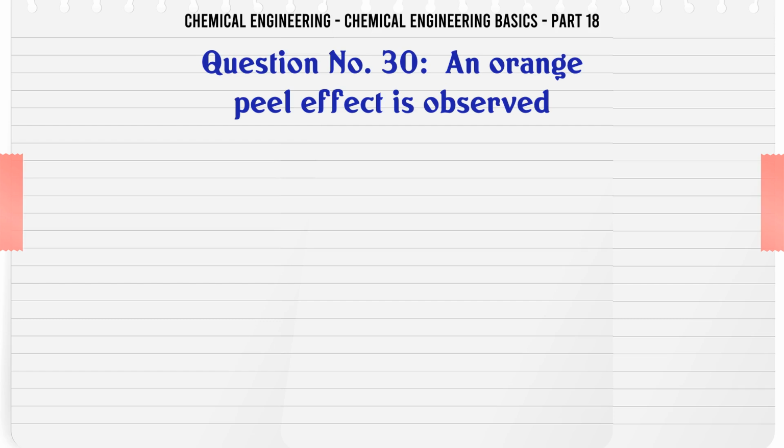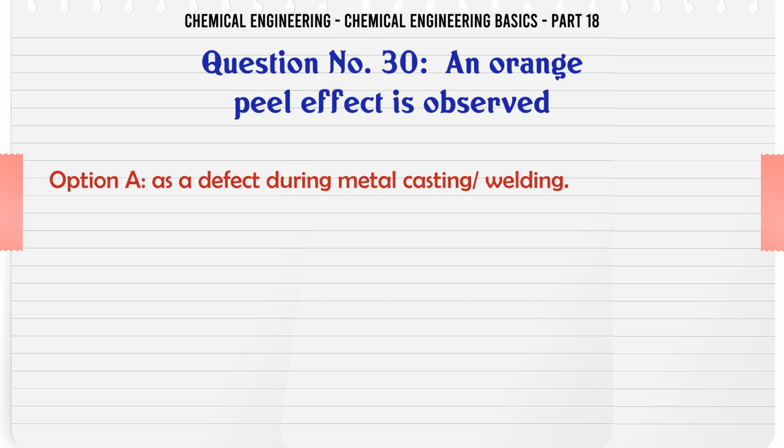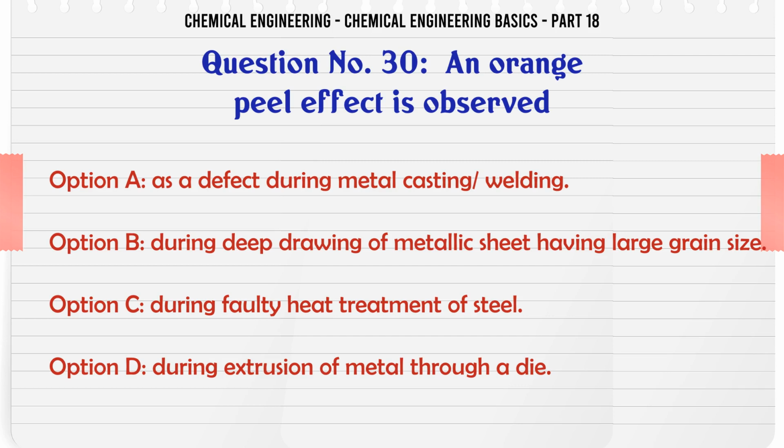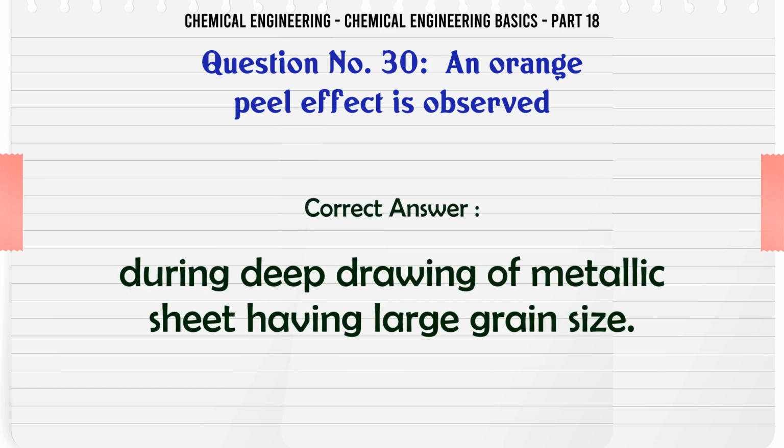An orange peel effect is observed A. As a defect during metal casting welding. B. During deep drawing of metallic sheet having large grain size. C. During faulty heat treatment of steel. D. During extrusion of metal through a die. The correct answer is during deep drawing of metallic sheet having large grain size.